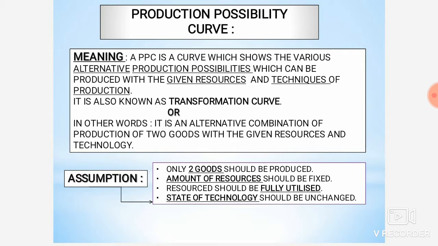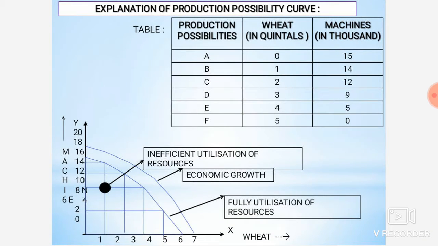And next one is state of technology should be unchanged, means if you are taking updated technology machinery, then only that should be used. And if you are taking any other machineries, then that state of technology should be fixed. These are the assumptions, and if you follow them, then what will happen? This production possibility curve theory will be followed. Like for example, if instead of two goods you are producing three goods, then this production possibility curve will not be possible.